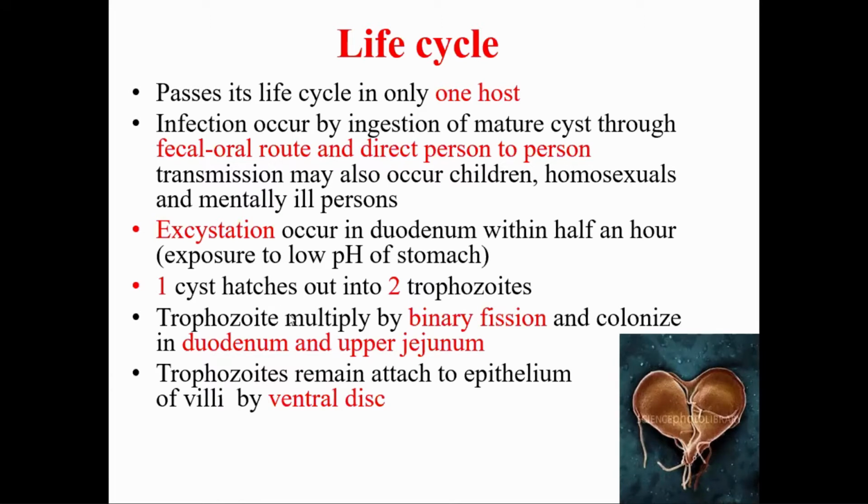These multiplied trophozoites colonize the duodenum and the upper part of the jejunum, and remain attached to the epithelium of the villi by the ventral sucking discs.